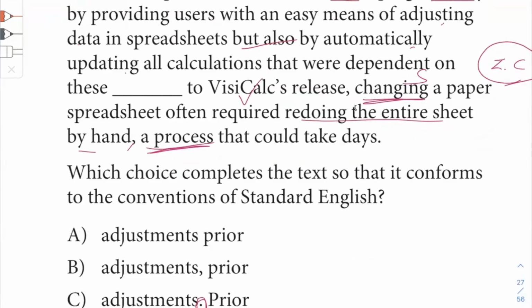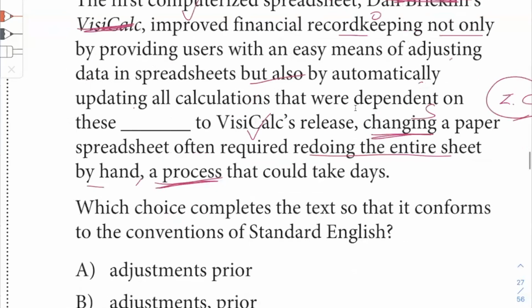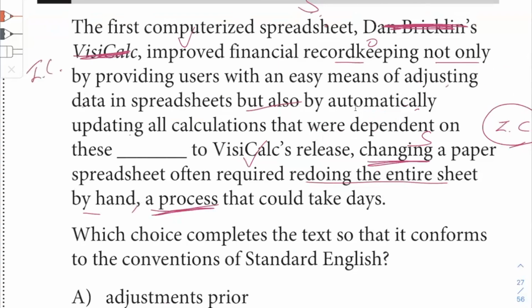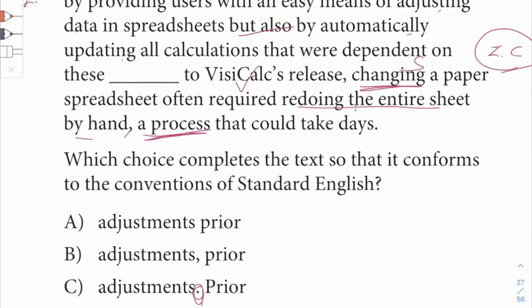Yeah, because we don't have a fanboys. We already have an independent clause here. Okay, so if you're going to combine an independent clause with another independent clause, you would need a fanboys, but we don't have the option of fanboys. That's not presented here. So we're just going to have to use a period.